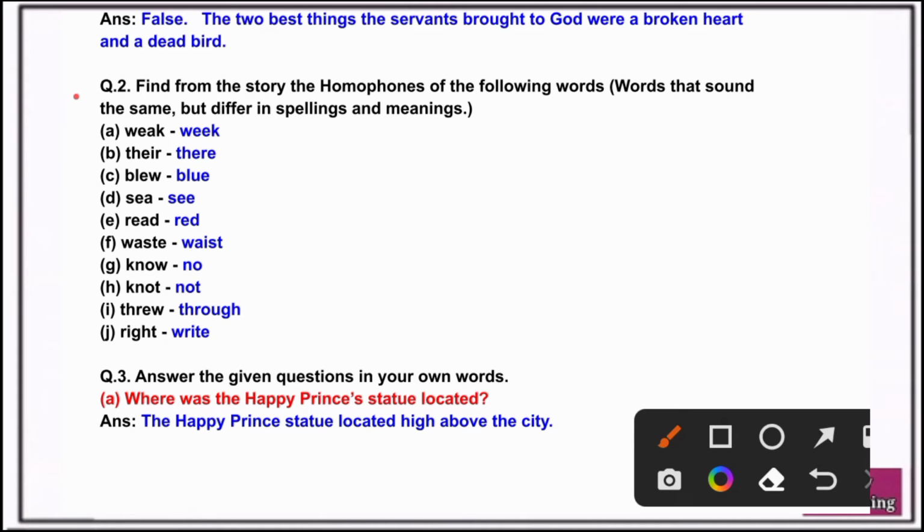Question number 2. Find from the story the homophones of the following words. A. Weak, week. B. There, their. C. Blue, blew. D. See, sea. E. Red, read. F. West, west. G. No, know. H. Not, knot. I. Through, threw. J. Right, write.